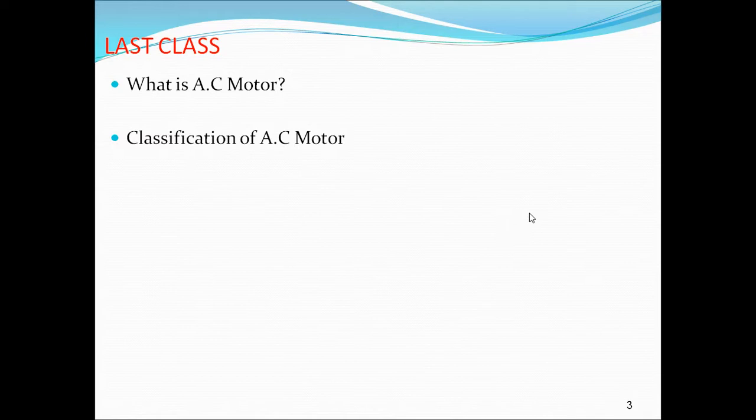So these are the classifications of the AC motor. That is, AC motors are classified depending on the principle of operation, speed and type of connection, and depending on the structure and on the location. So depending on all these factors, we can decide the classification of the motors.